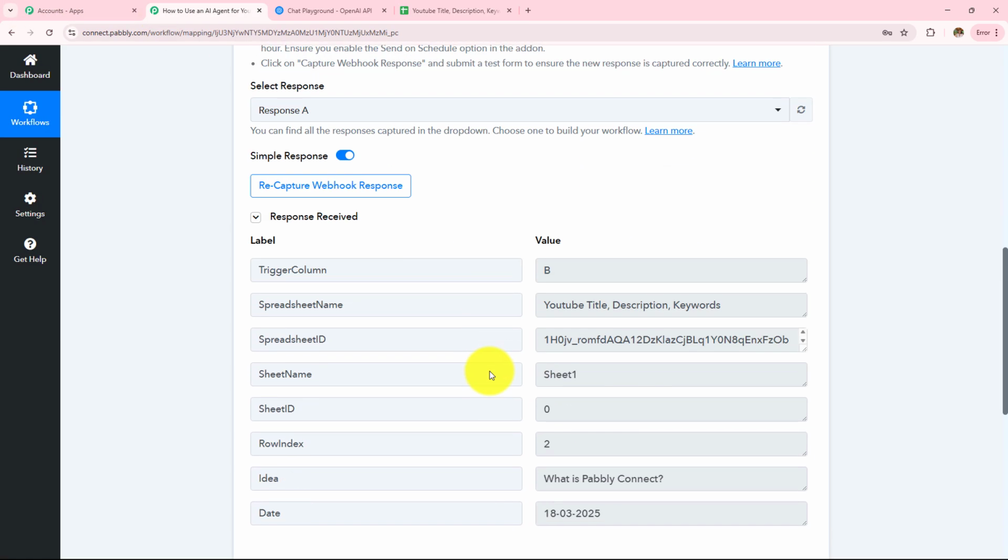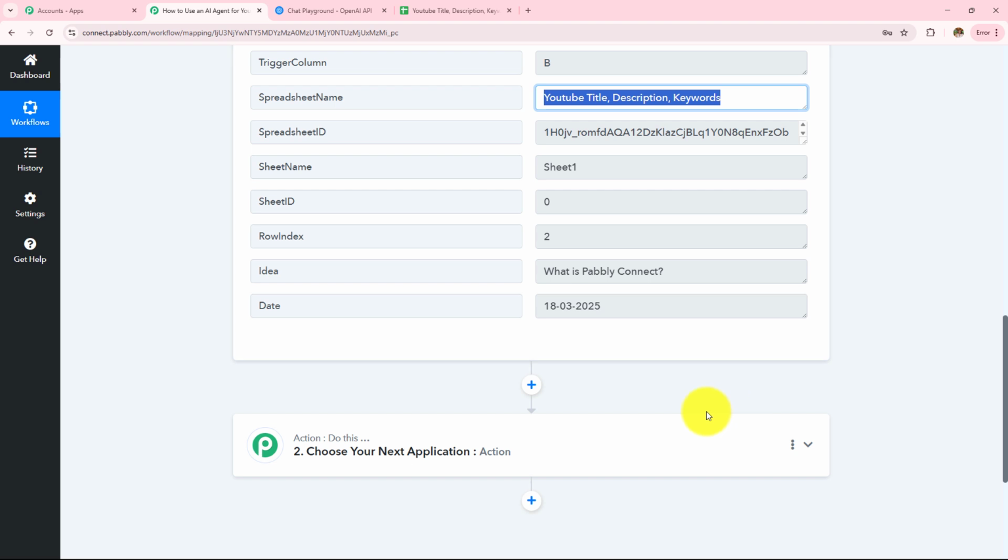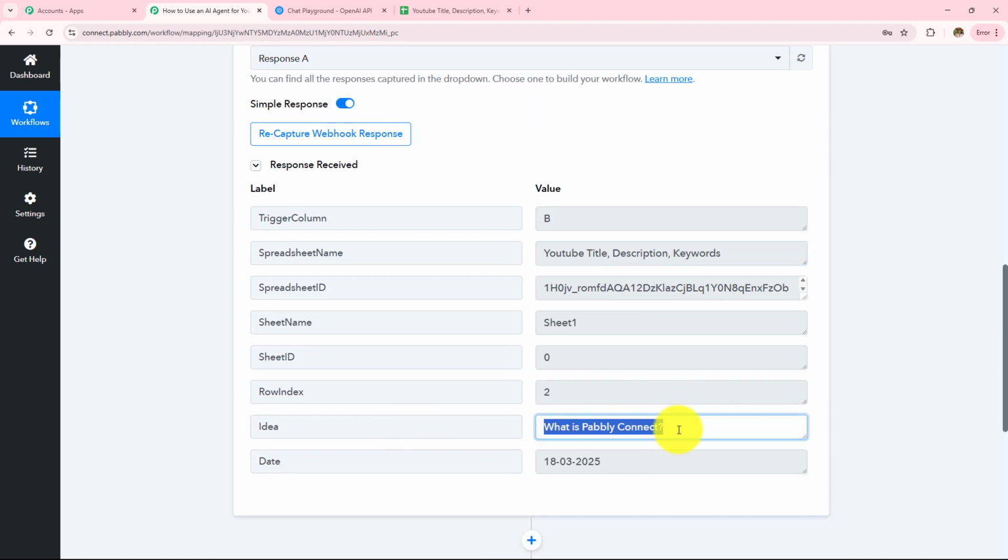And if I scroll down, I can see that I have received the response. The trigger column was column B that we entered. The spreadsheet name was this. And then I have received the idea. Here I have entered my trigger column as column B, and here I have received what is Pabbly Connect.